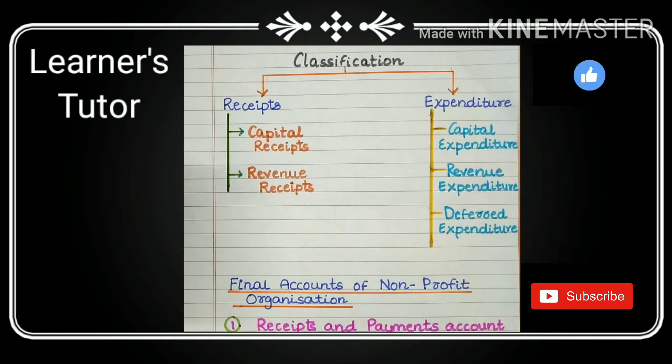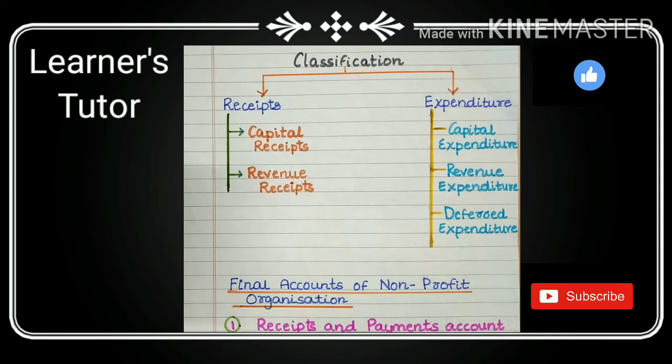Revenue expenditure, whose benefits are exhausted within 1 year, incurred for day-to-day activities and for maintaining the fixed assets of the organization in an efficient working condition. For example, salary paid, rent paid, etc.